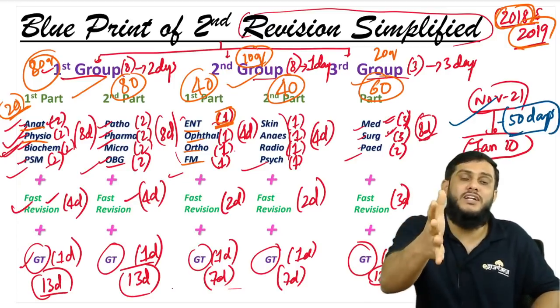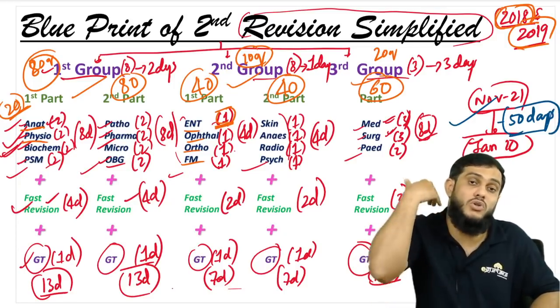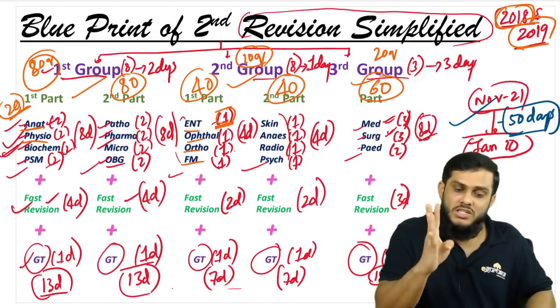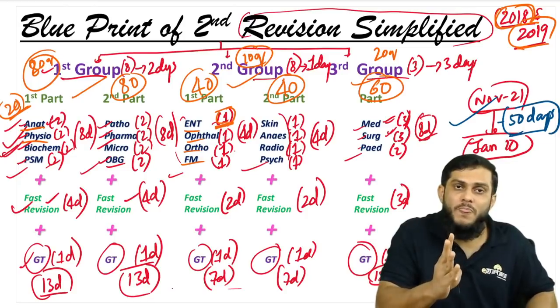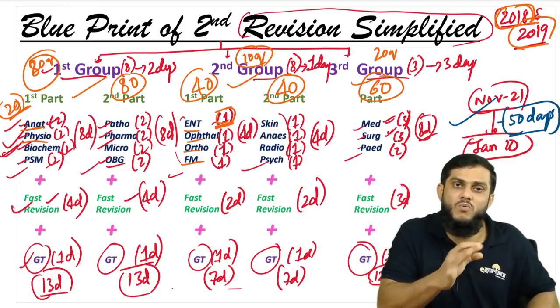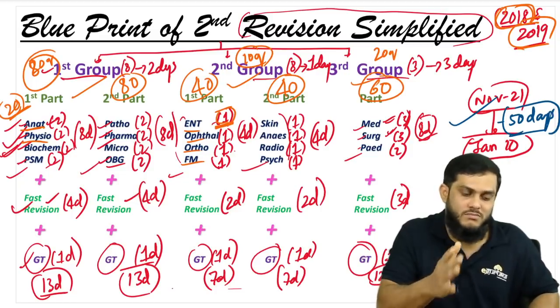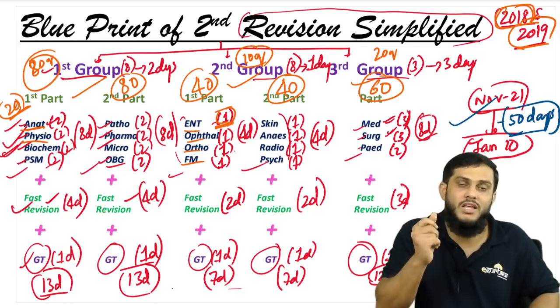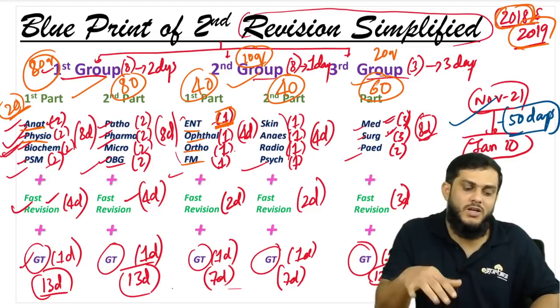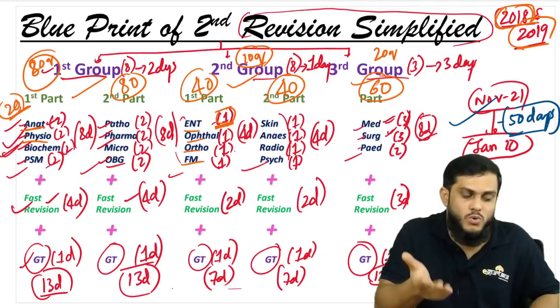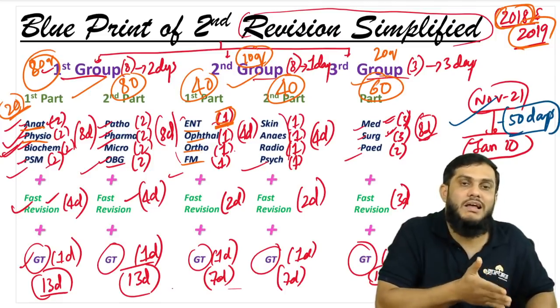If you keep all 19 subjects in front of you, it's very difficult. You feel like so many are still pending, right? That will give you a negative boost. So just keep 4 subjects in front of you. Get perfect with those 4 subjects. Give one GT, then go to the next 4 subjects. How to get perfect? Give one fast revision after the 4 subjects, then give one GT. So you are getting perfect. Next, go to the next 4 subjects. In this manner you need to do your second revision, and it's better to start this way.